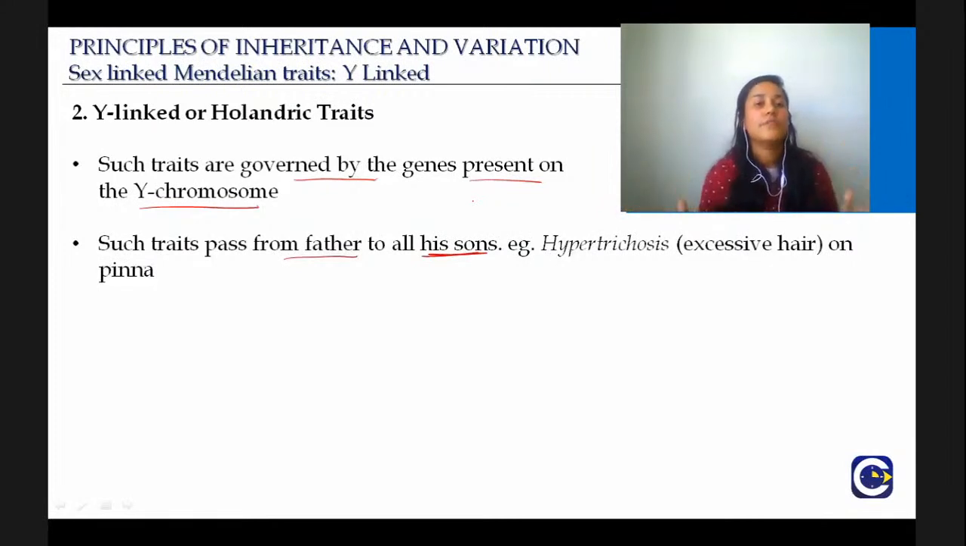So what is important from this slide, why we included this slide, is that you have to know that the genes on Y chromosomes are called Holandric genes. The traits associated are called Holandric traits, and hypertrichosis, excessive hair on the pinna, is the example. Okay, good.